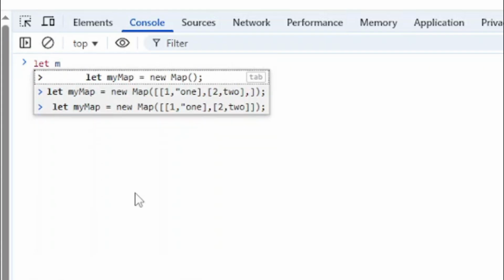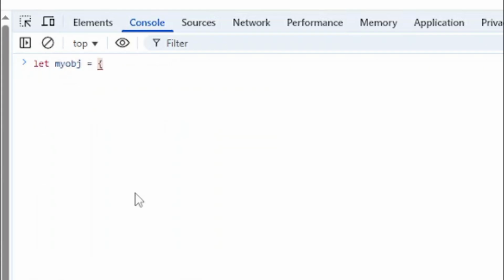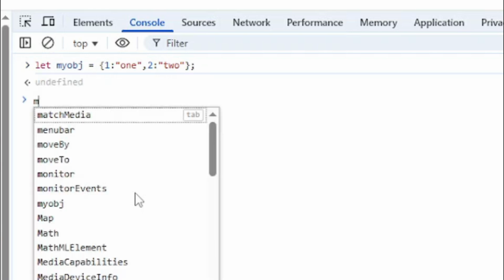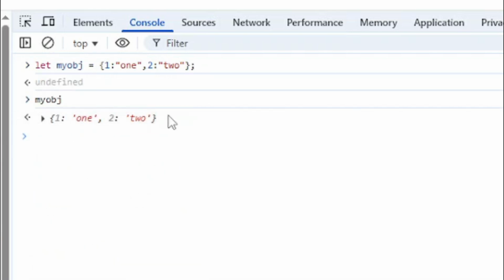So let's create an object. Let myObj equal {1:1, 2:2}. We are deliberately not going to use strings for keys. Okay, myObj. Okay, so it's showing us our object. Now let us check its keys.